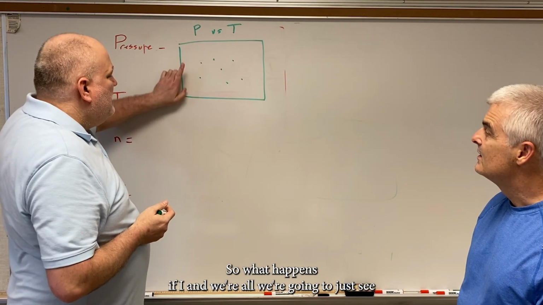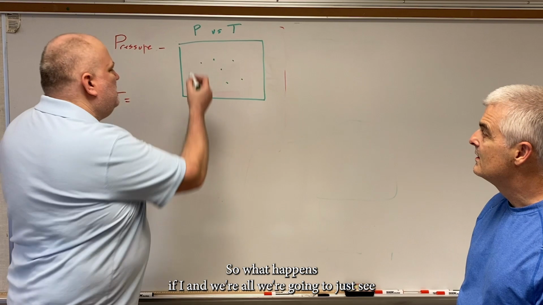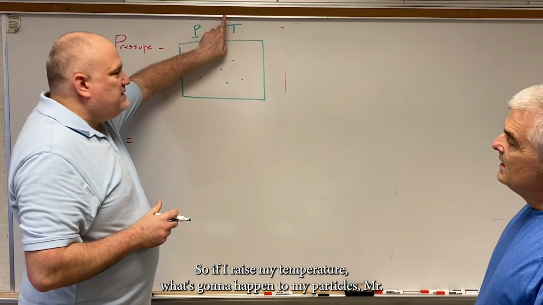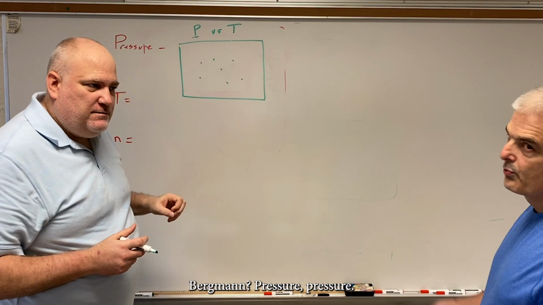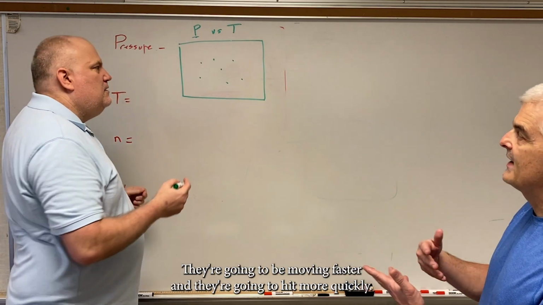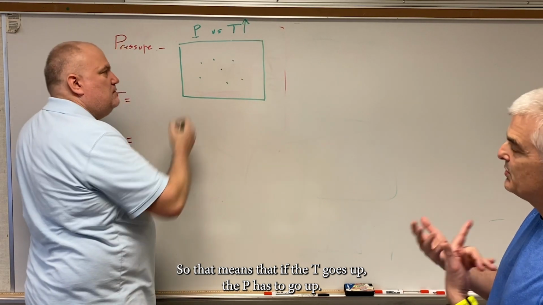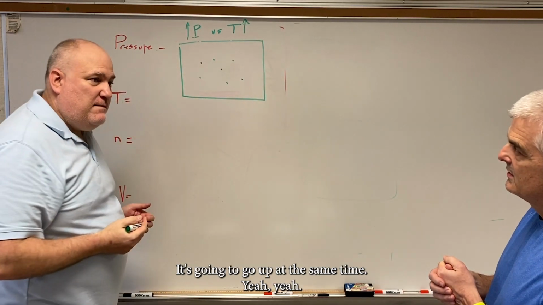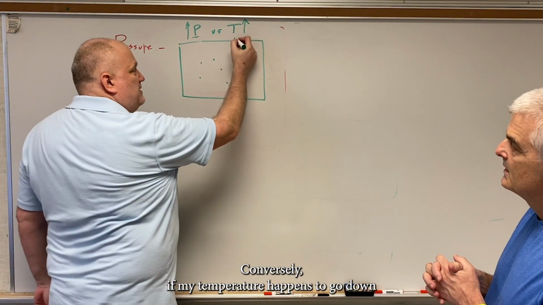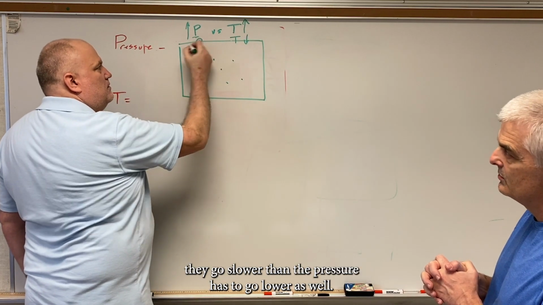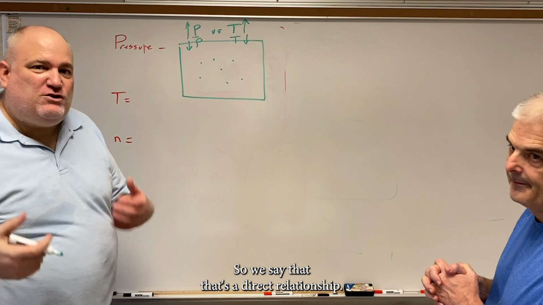So what happens if we're just seeing what happens with pressure? That's the only thing we want to look for. So if I raise my temperature, what's going to happen to my particles? They're going to be moving faster, and they're going to hit more quickly. So that means if the T goes up, the P has to go up. It's going to go up at the same time. Conversely, if my temperature goes down, if they go slower, then the pressure has to go lower as well. So we say that that's a direct relationship.